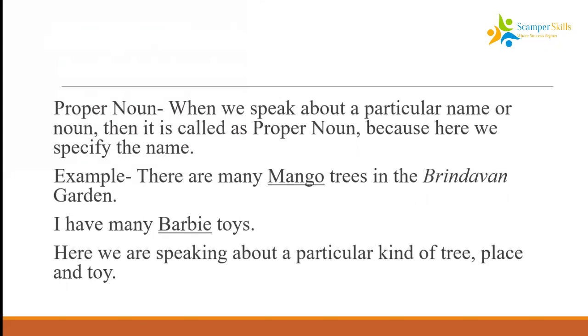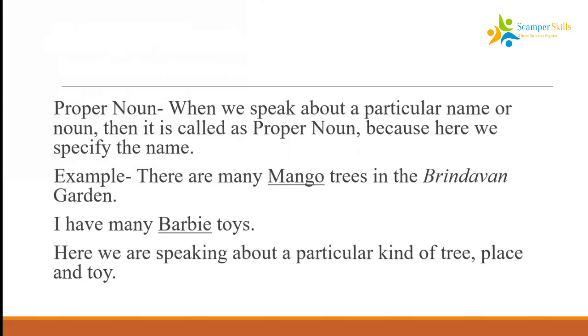For example, there are many mango trees in the Brindavan garden. So here I am telling there are trees, but what trees? Mango. Mango is the name of a fruit. So it's a proper noun. Where? In the Brindavan garden. Brindavan is the name given to the garden. So here, mango and Brindavan become proper nouns because we are talking about a particular kind of tree